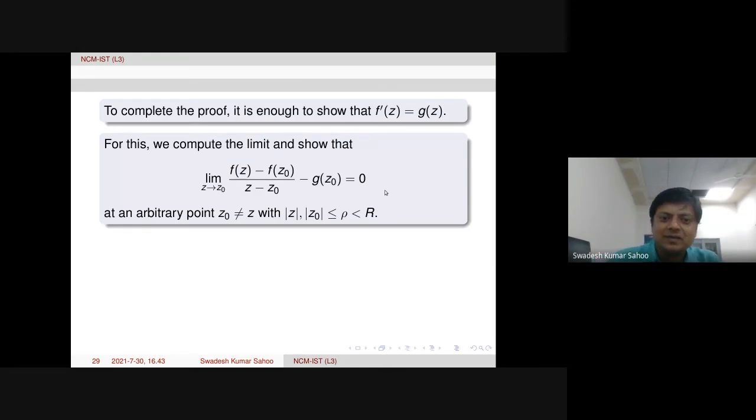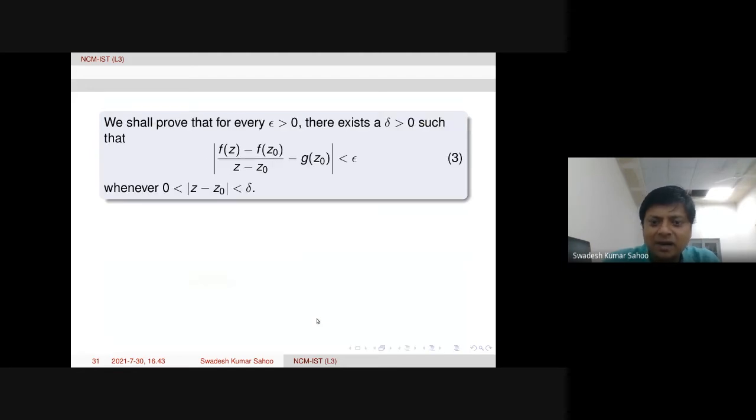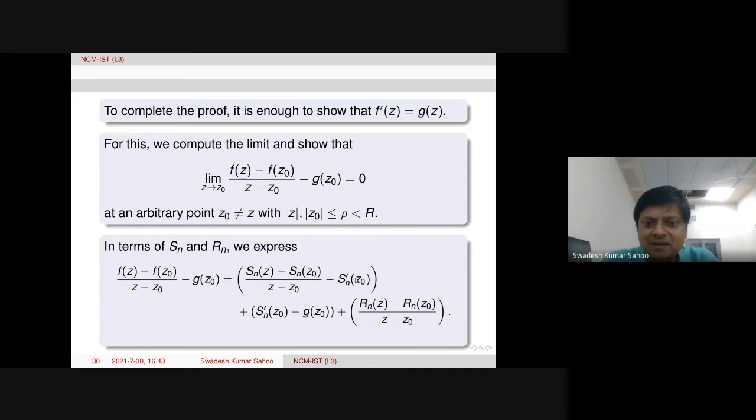How? Look here. Because we already split f, or the series representation of f, into two parts, S_n(z) plus R_n(z), just substitute here. f(z) is S_n(z) plus R_n(z), and f(z_0) is S_n(z_0) plus R_n(z_0). And we have the denominator z minus z_0 factor on both sides. It is there, and G(z_0) is already there, with a negative sign. And then what we did here, S_n'(z_0) we have subtracted and added, nothing else.